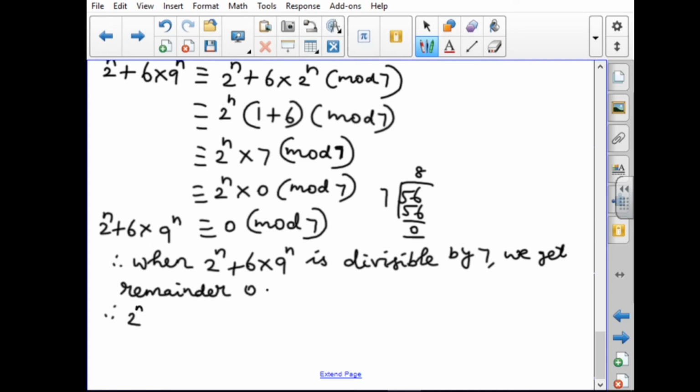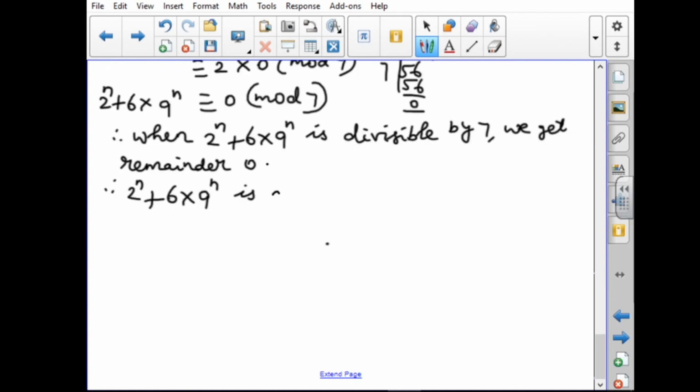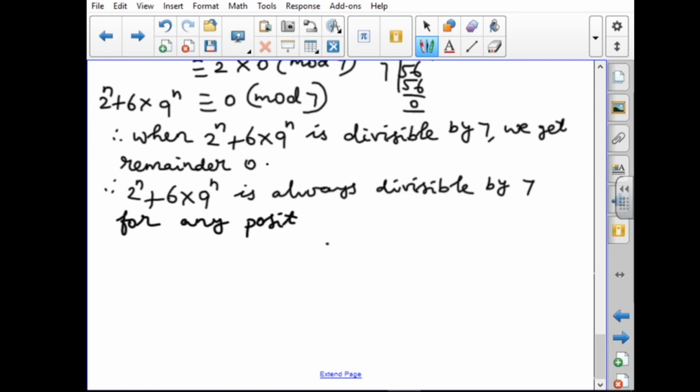Therefore, 2 power n plus 6 into 9 power n is always divisible by 7 for any positive integer n. Hence proved.